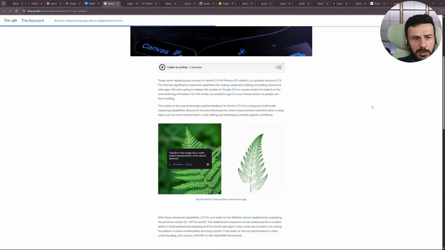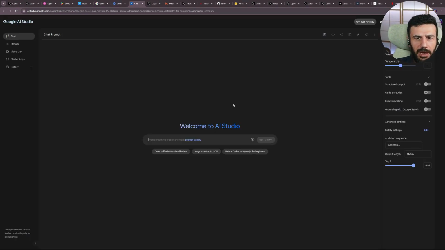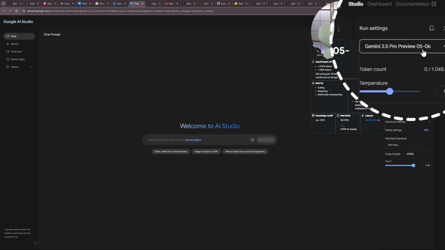You can use all of this on AI Studio. Our link for it is in the description. You just need to set it to Gemini 2.5 Pro Preview 05-06 up here on the top right, and then you can use it.